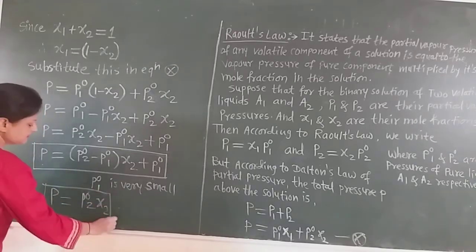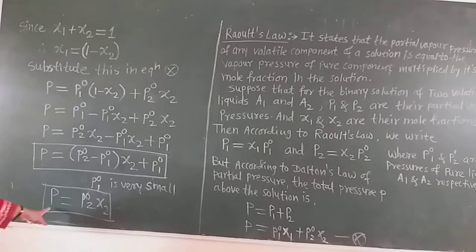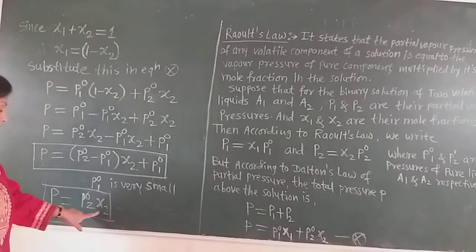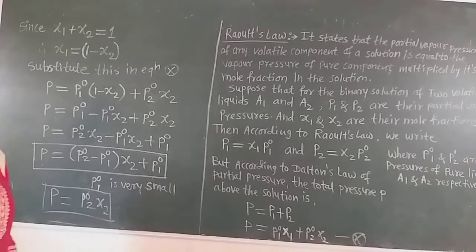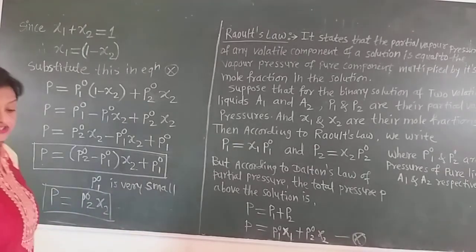So the total pressure is nothing but the vapor pressure of the pure solvent multiplied by the mole fraction of the solvent. In this way the equation becomes.